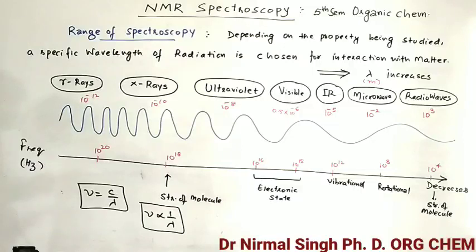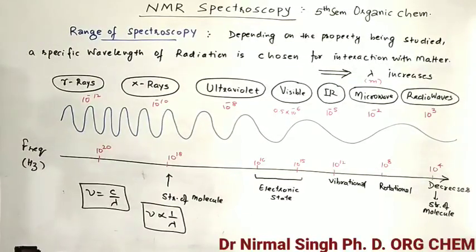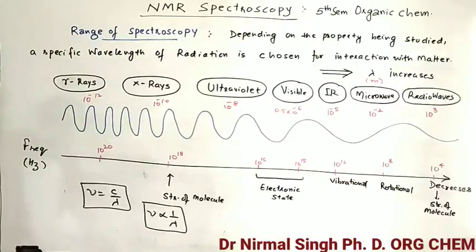Now, which property of the matter we want to study depends upon the wavelength. We must choose the proper wavelength to study the particular property of the organic compound, because organic matter responds differently when we strike light on it. Different wavelengths of light are used to find out different properties of that matter.